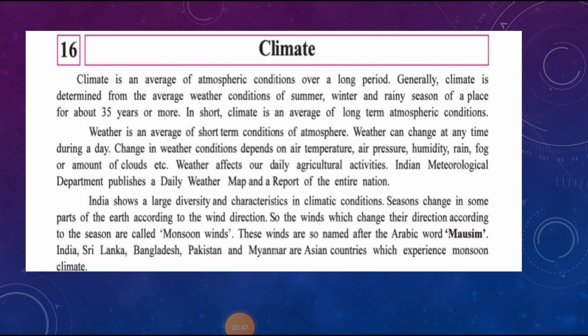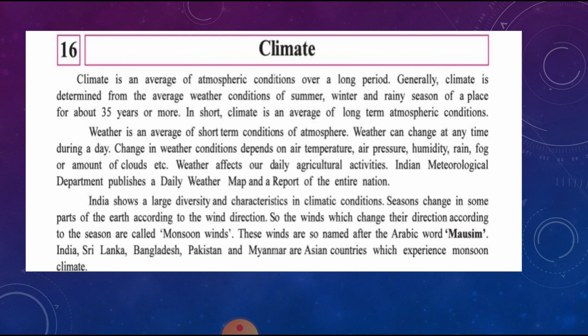Chapter 16, climate. Climate is an average of atmospheric condition over a long period, and generally climate is determined from the average weather condition of summer, winter and rainy season of a place for about 35 years or more. And in short, climate is an average of long term atmospheric condition.